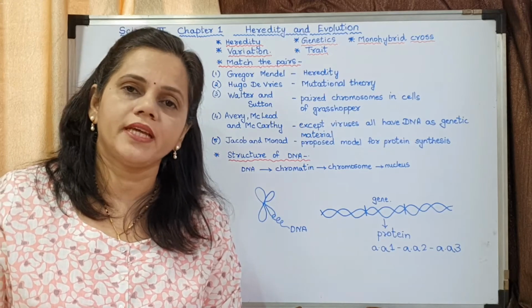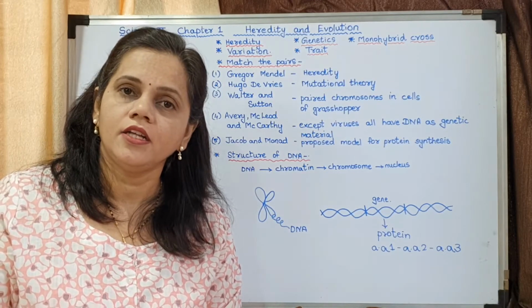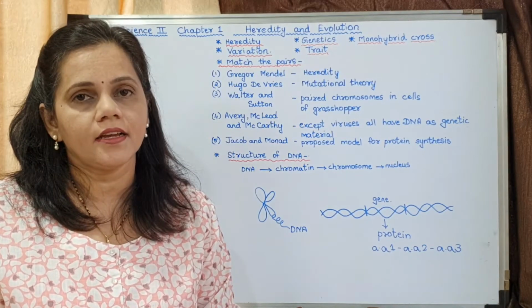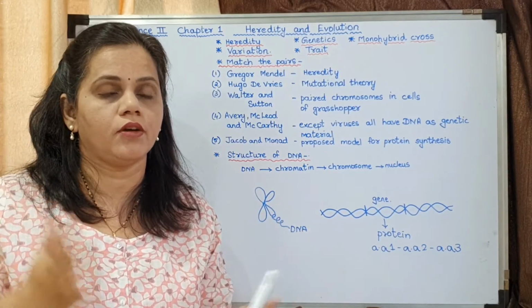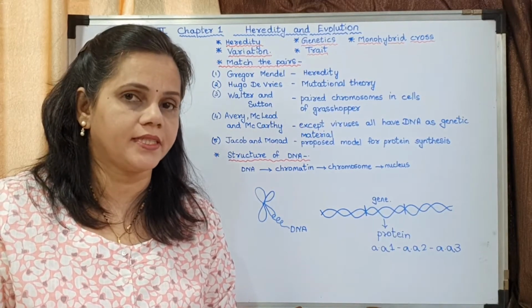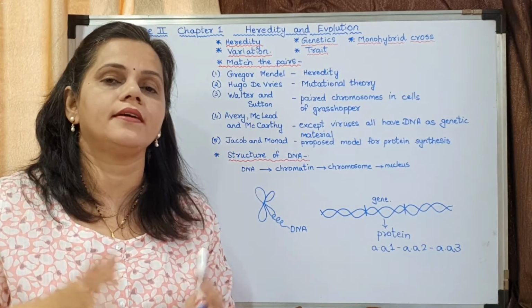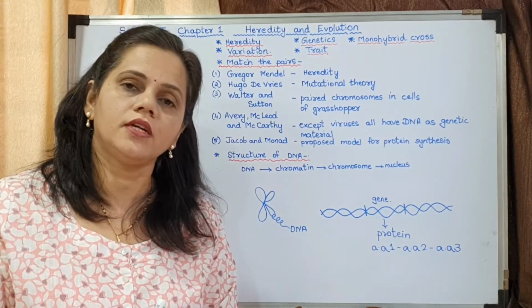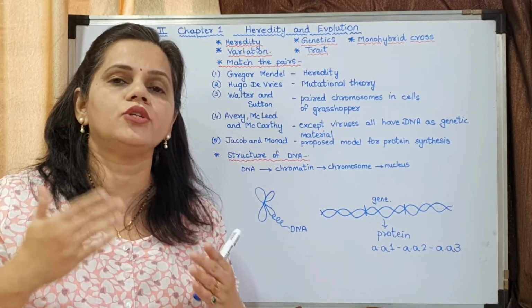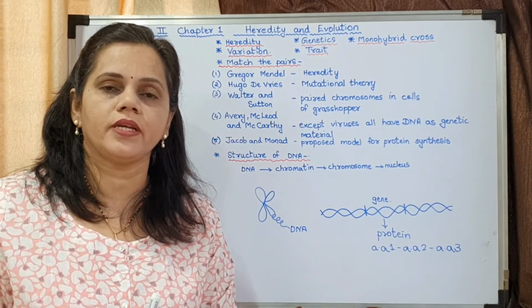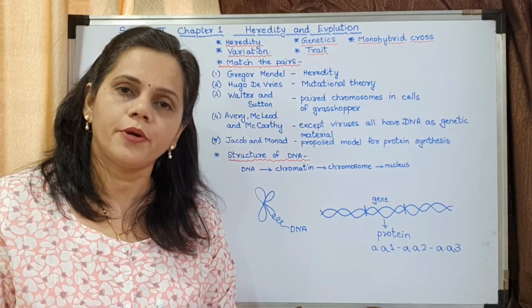In English, how many alphabets are there? There are 26 alphabets. Can you tell me how many words are there? There are too many words which are formed with those 26 alphabets, isn't it? Similarly, how many amino acids in nature? Only 20 amino acids. With those 20 amino acids, they are arranged in a particular sequence to form a particular protein.